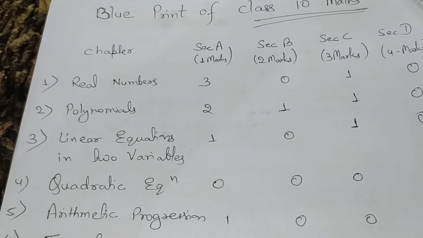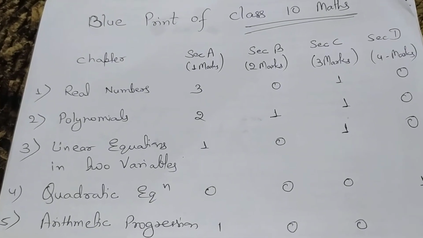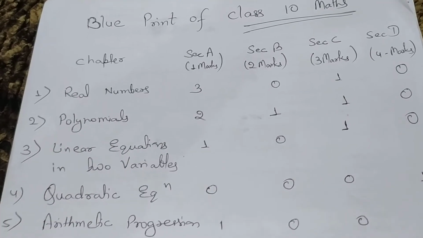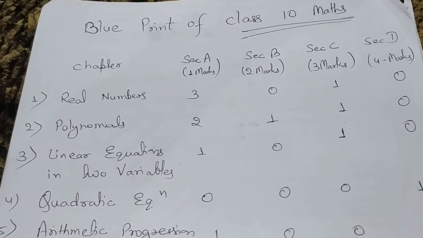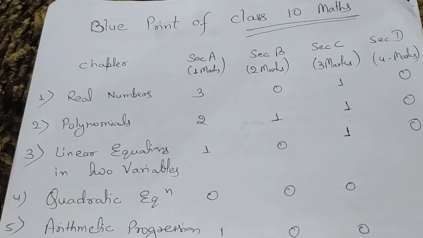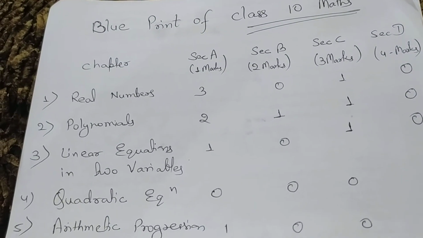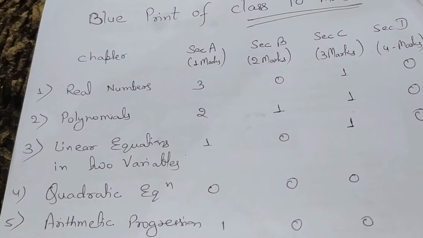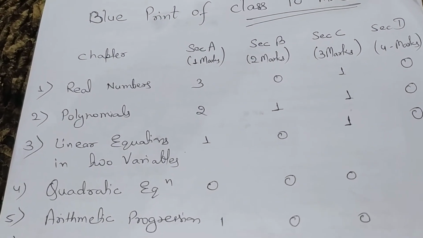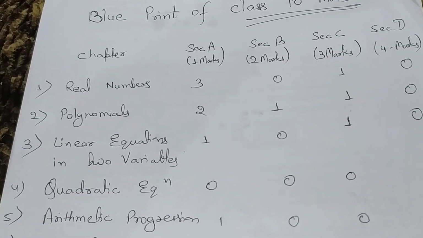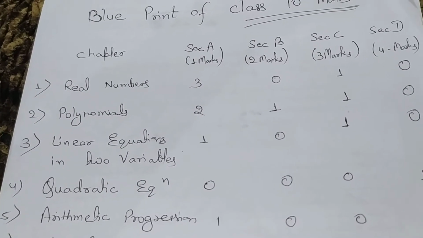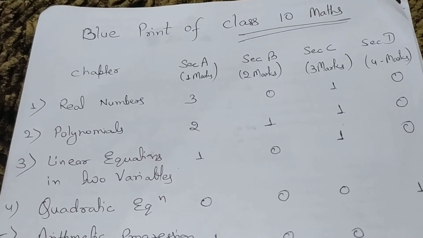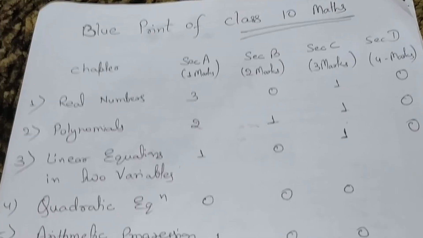In this chapter, in the board exam question paper, there are 3 questions in section A, meaning a total of 3 questions of 1 mark come in the exam paper. There are no 2 marks questions, only one question of 3 marks, and 0 questions of 4 marks. This means for real numbers we need to prepare for 1 mark questions and 3 marks questions.